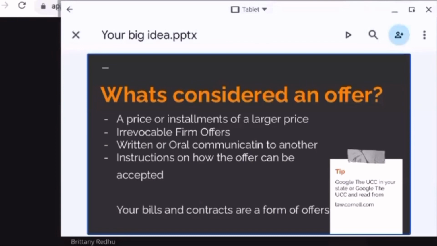And then you have an irrevocable firm offer. This is where you get into actually creating the contract for the car. And the car is $60,000. If that's the price, then that is a firm offer. If your installments are set at $600 a month, that is a firm offer. That is what it's going to be, unless the APR rate changes.